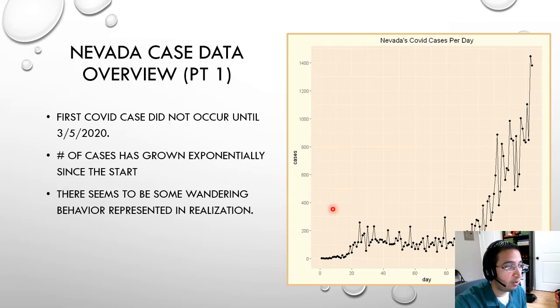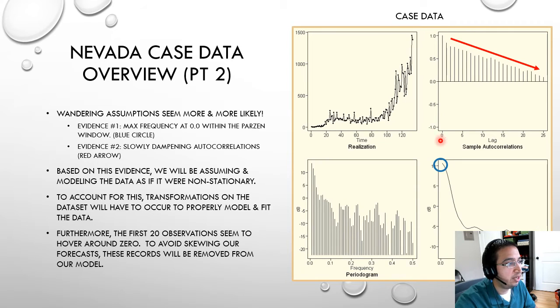And as we can see here, the number of cases has grown exponentially since the start. With that, there seems to be some wandering behavior represented in the realization, and that is further identified as we can see the parzen window has a max frequency at 0, as well as slowly dampening autocorrelations. Based on this evidence, we're going to assume and model this data as if it were non-stationary, and to account for this, we're going to be conducting some transformations to properly model and fit the data. One other thing that we'll be doing is removing the first 20 observations since they've been hovering around 0 and we don't want to skew any of our forecasts.